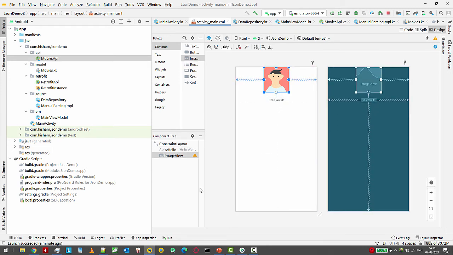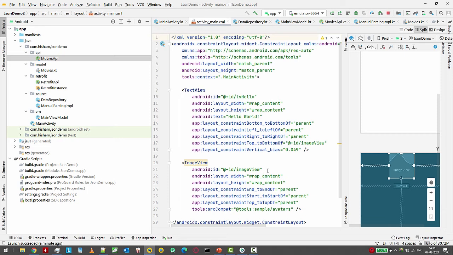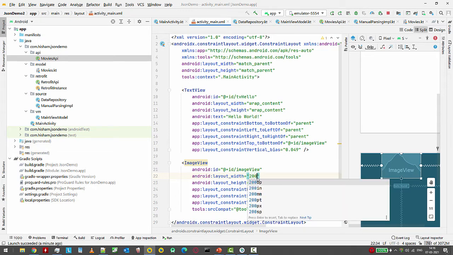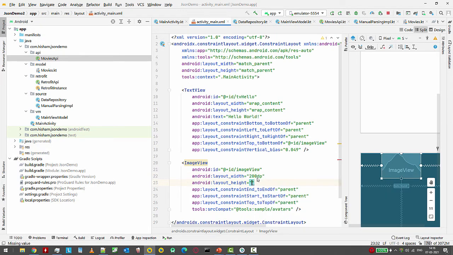Let's give it some size, that is, give the image view a width of like 200 dp to 400 dp.